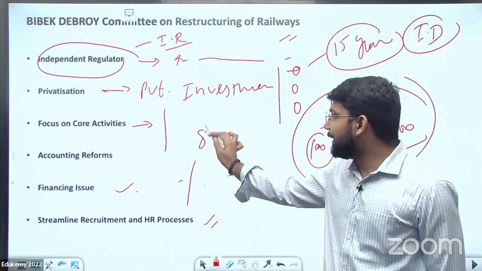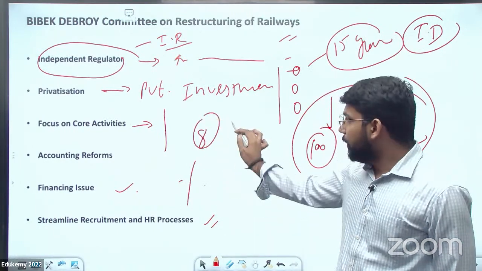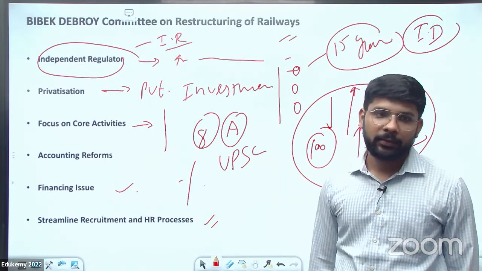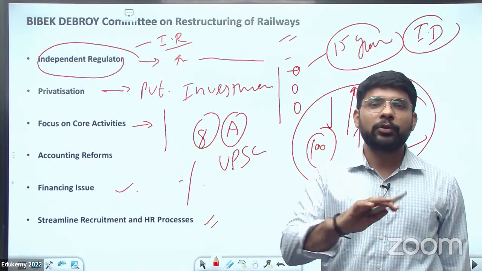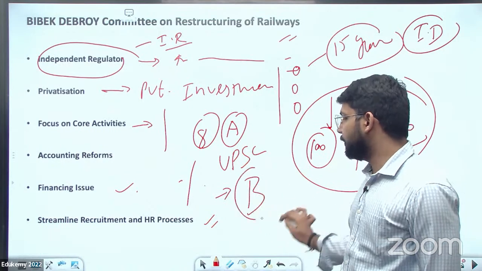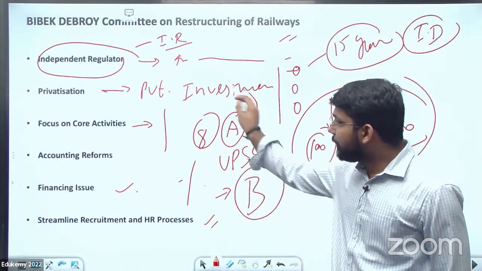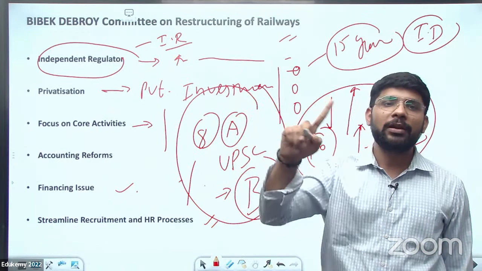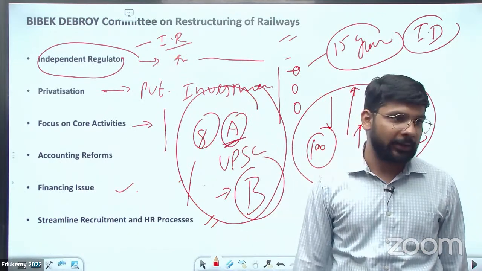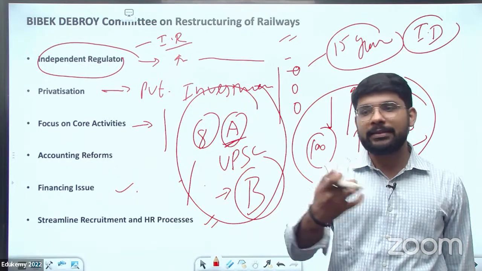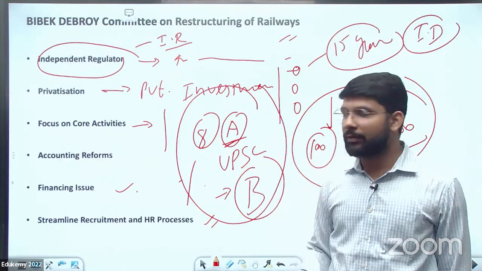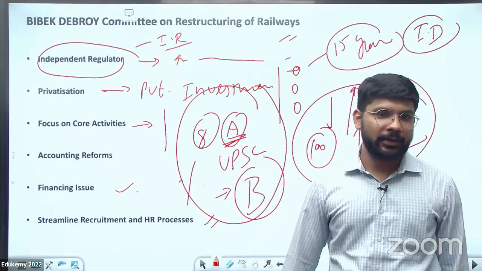Now there are 8 categories in the Indian Railway. In the A grade, they get candidates through UPSC, some through the engineering service, some through the administrative service. And some categories come through the SSC, also in grade B. So he suggested merging all these services and having a single recruitment agency for the A grade services specifically. That's why the Indian government suggested the Indian Railway Management Service, so that they can merge all the services of the A sector into a single service.